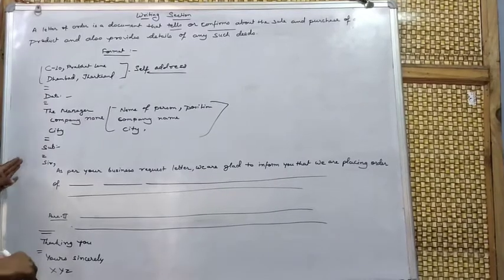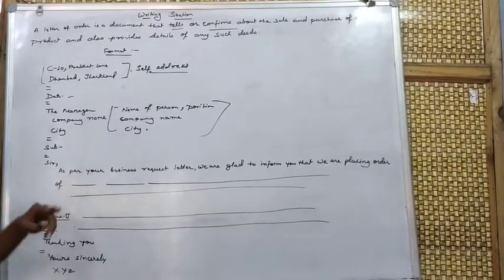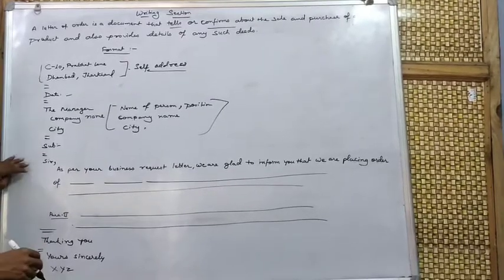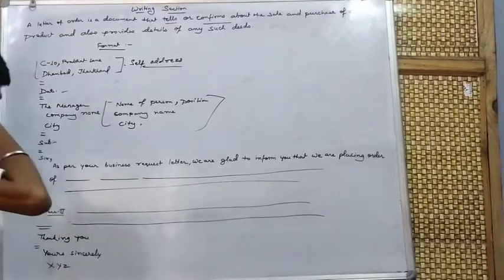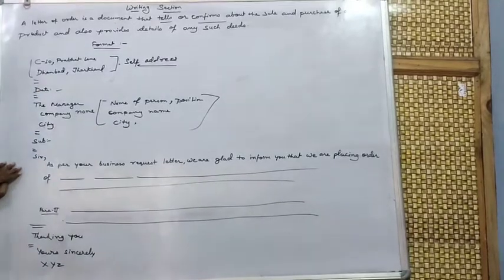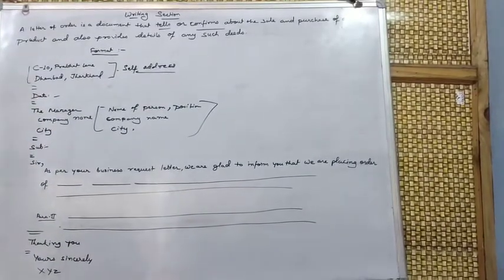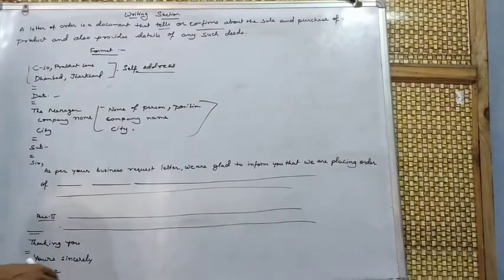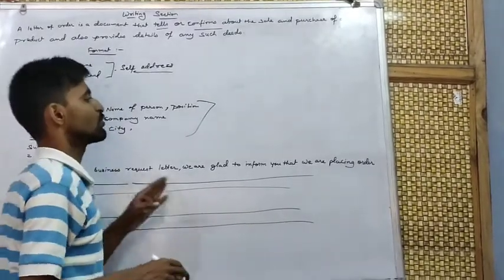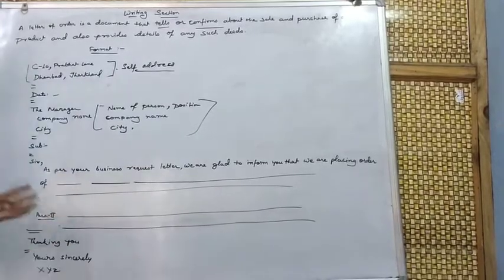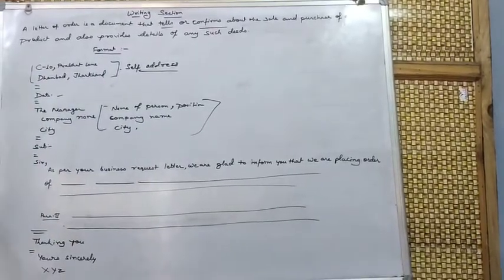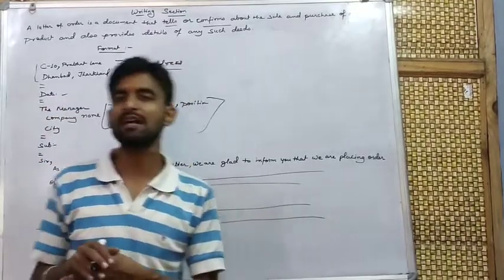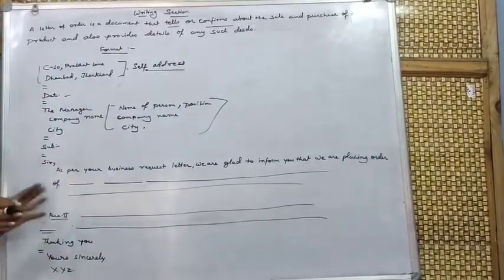After completing the subject, you will again leave 1 line and just write Sir, and then whatever you want to convey, we will start from here. The most common line used in most order letters is: as per your business request letter, we are glad to inform you that we are placing an order of benches, tables, sports equipment. Whatever you want, you can write here.